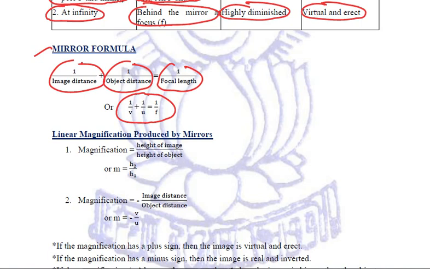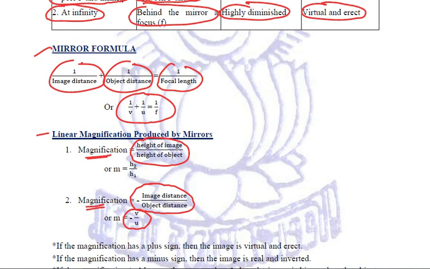Next formula that we have studied is of linear magnification. Magnification can be calculated in two ways. First way is the ratio of the height of the image to the height of the object. We try to find out, as compared to the object, what is the size of the image. The second way of calculating magnification is the ratio of image distance to the object distance with a minus sign. So it is minus v by u. We know that image distance is represented by small v and object distance is represented by small u.